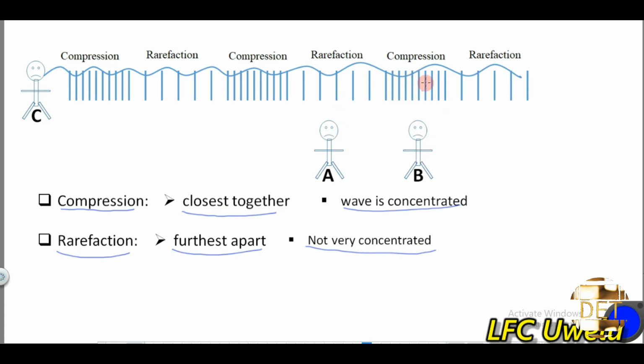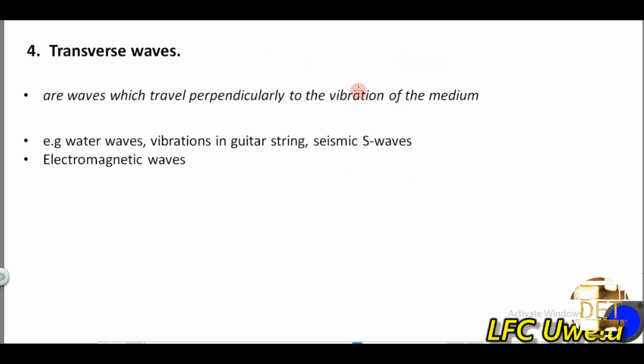Because the waves are more concentrated here. Even though B is at a farther distance from C, B will still hear better because the waves here are more concentrated than the waves at A, which is the point of rarefaction. So that's that for the longitudinal waves.